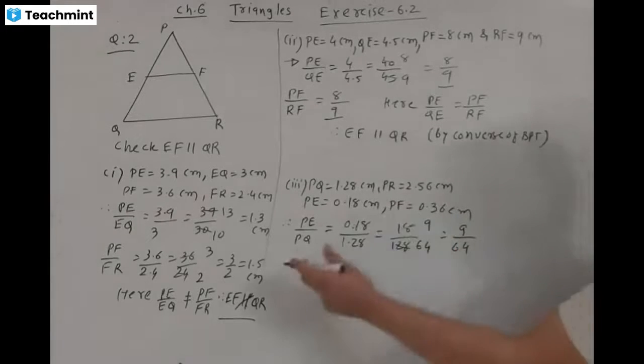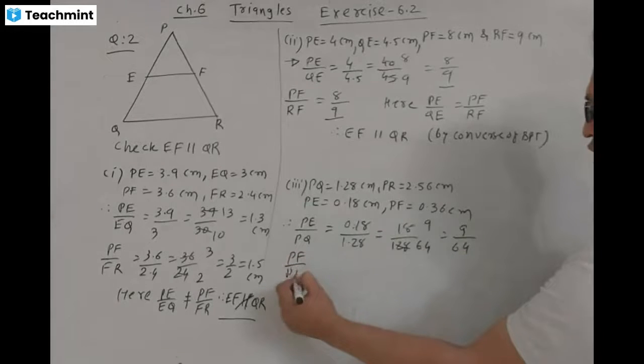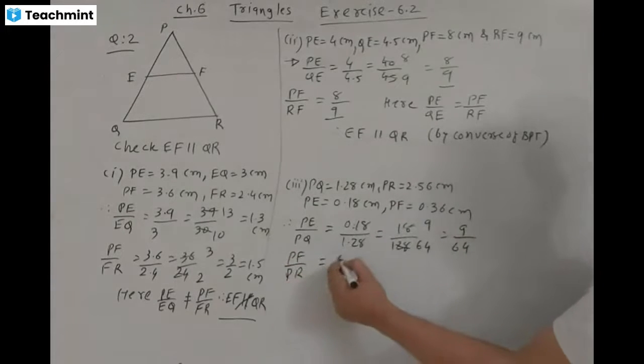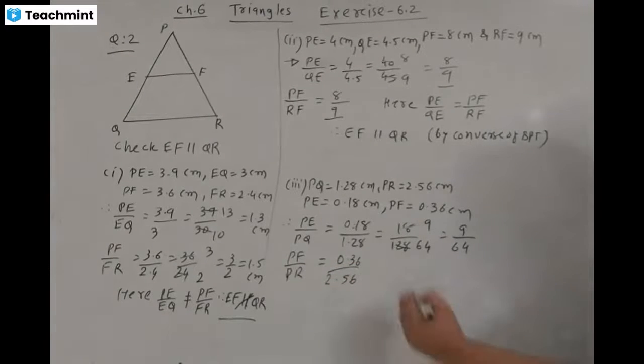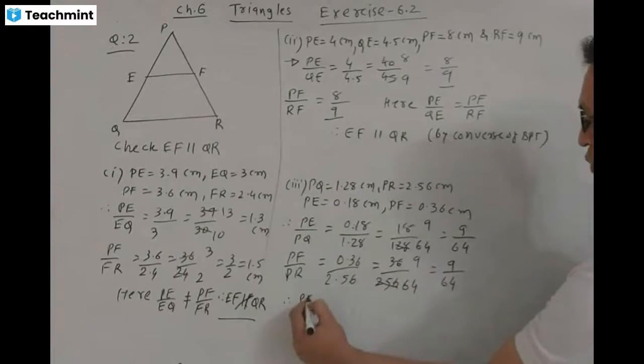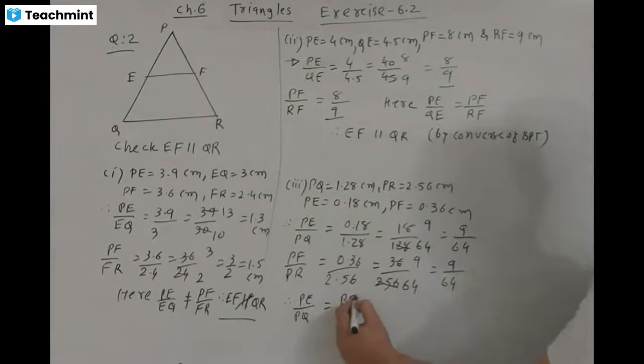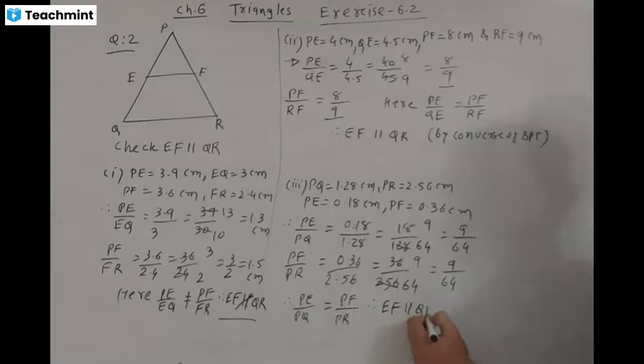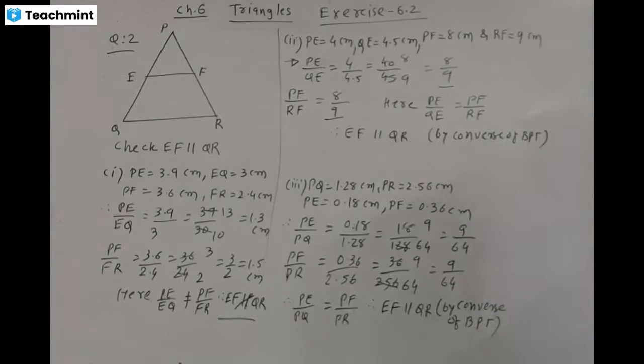Similarly, we check PF by PR. PF is equal to 0.36 and PR is equal to 2.56. Here two digits after the decimal point in numerator and denominator cancel out. 9 fours are 36, 64 fours are 256. That is equal to 9 by 64. Therefore, PE by PQ is the same as PF by PR. Therefore, EF is parallel to QR by the converse of the BPT theorem.